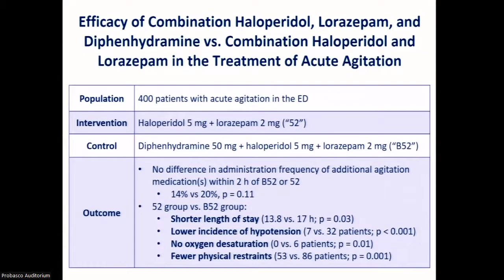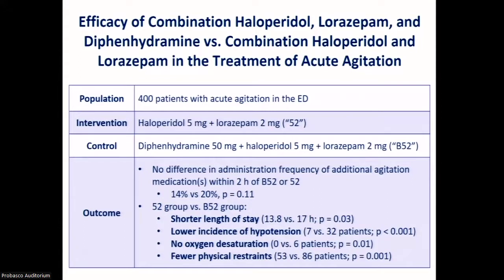In a study that was published this year in patients with acute agitation in the ED, the author compared the use of the well-known and historically used combination of B52, which includes diphenhydramine 50 milligrams, haloperidol 5 milligrams, and lorazepam 2 milligrams, with another commonly used combination of haloperidol 5 milligrams and lorazepam 2 milligrams, which they called the 52.